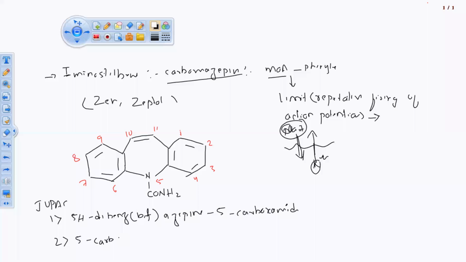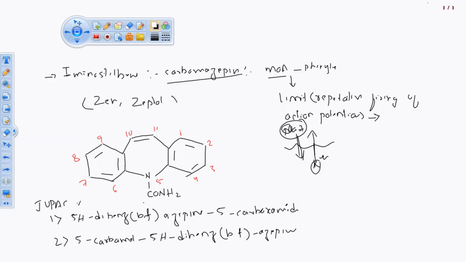Instead of writing carboxamide, 5H, okay, 5H dibenz[b,f]azepine. ऐसे भी लिख सकते, ठीक है.